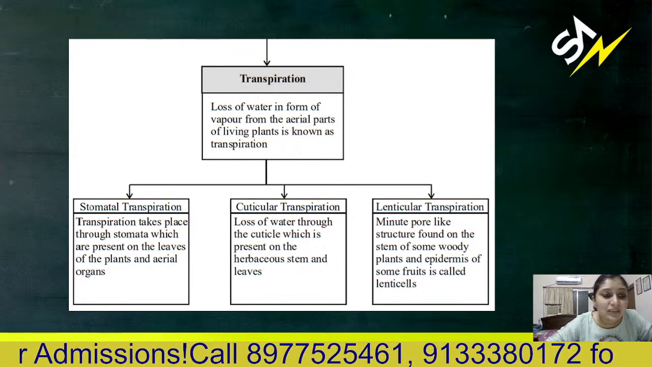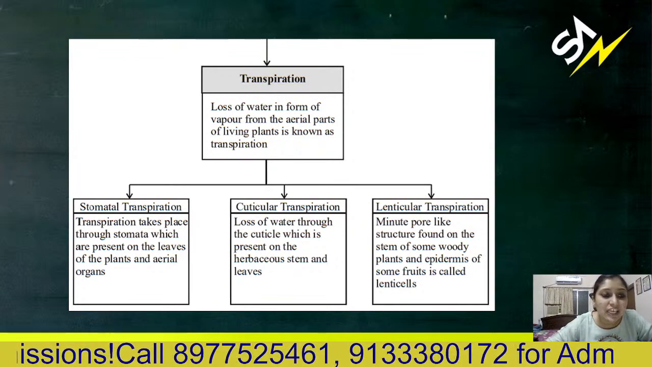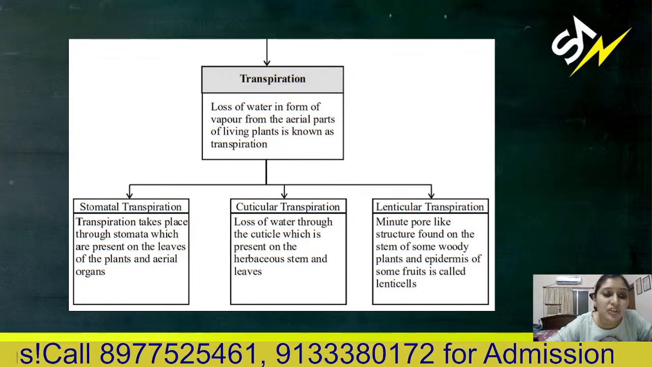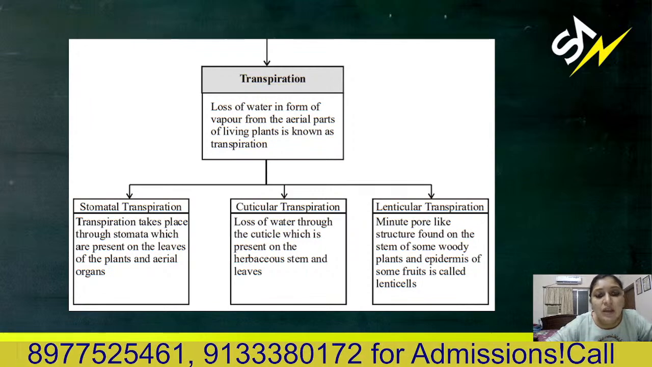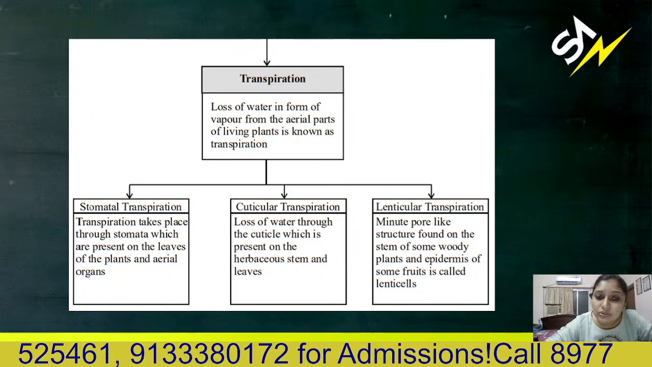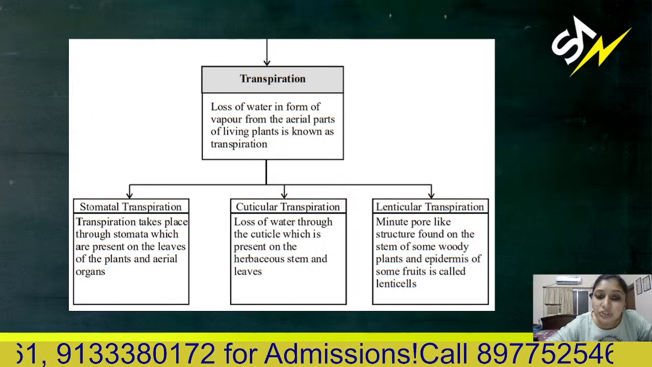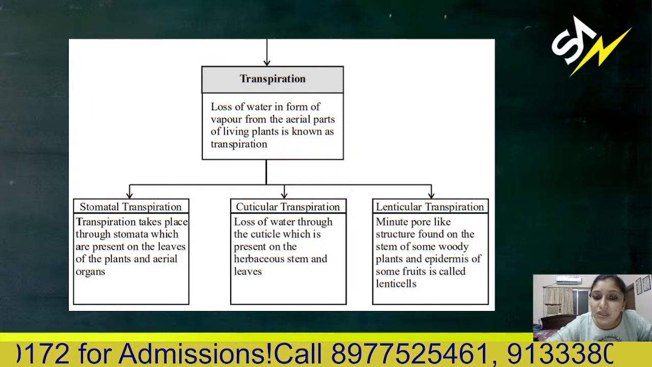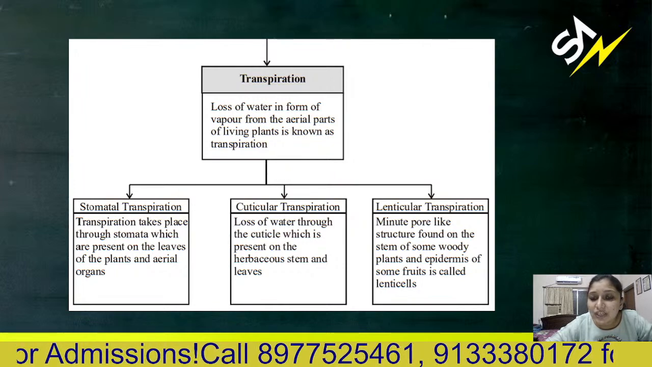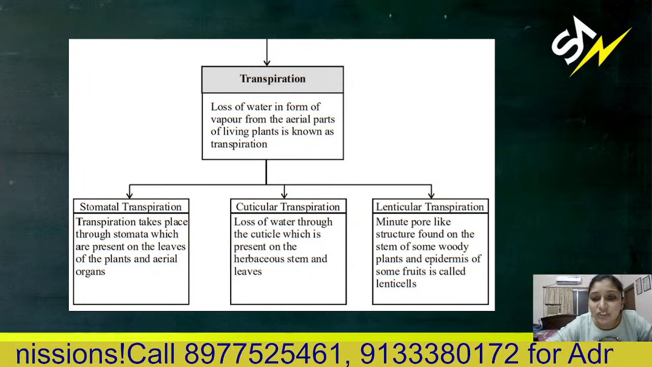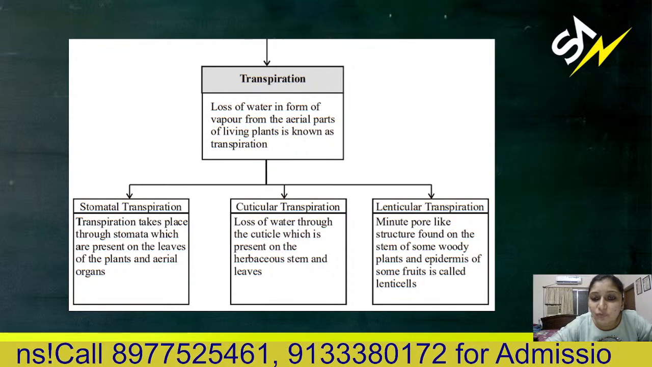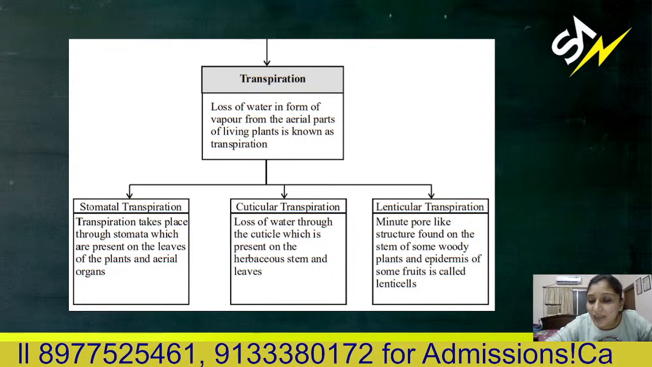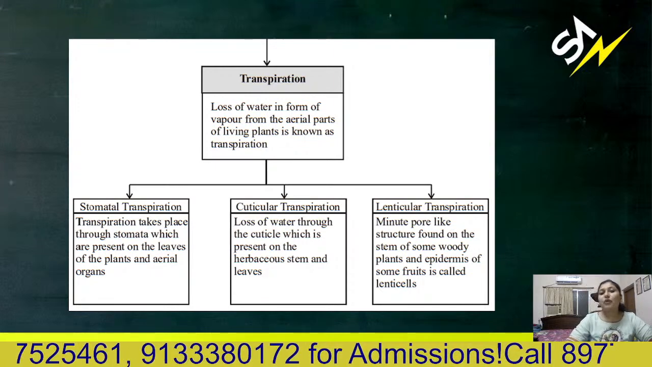So stomatal transpiration means transpiration takes place through stomata which are present on the leaves. Cuticular is loss of water through the cuticle, which is present on the herbaceous stem and the leaves. Then lenticular transpiration means minute pore-like structures found on the stem of some woody plants. From there it gets evaporated.